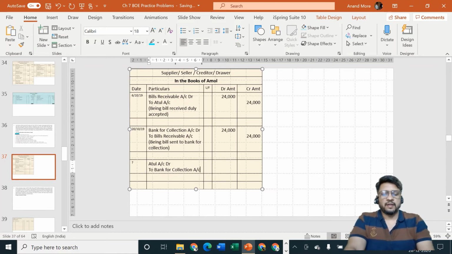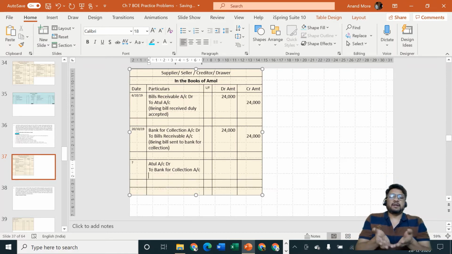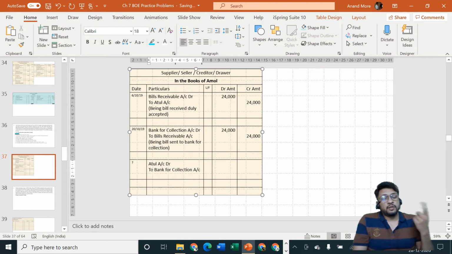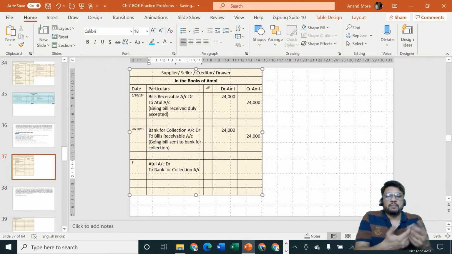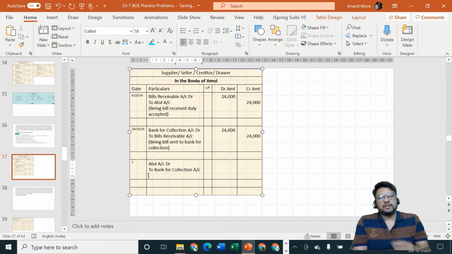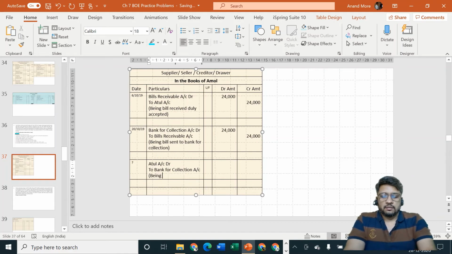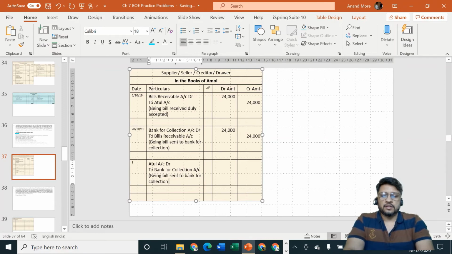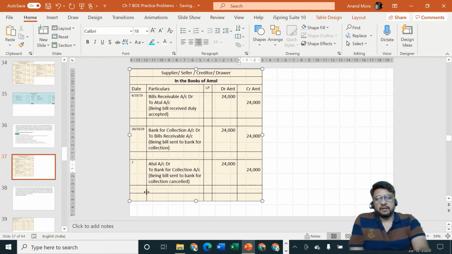If you have understood it properly, then you can understand that basically it is nothing but an entry for dishonor. But it is not dishonor on the due date, it is dishonor before the due date. It is dishonor by request. He is coming and telling on his own that please cancel the bill. So it is not called dishonor, it is called cancellation. Being bill sent to bank for collection cancelled, and since we have cancelled it, bank for collection is gone. Since we have cancelled it, Atul has again become our debtor.